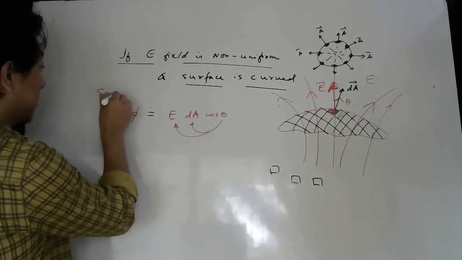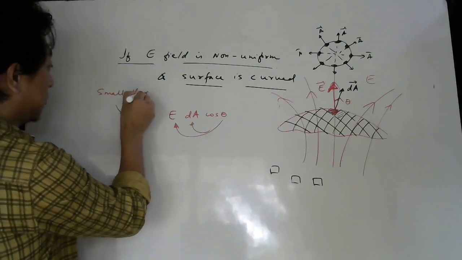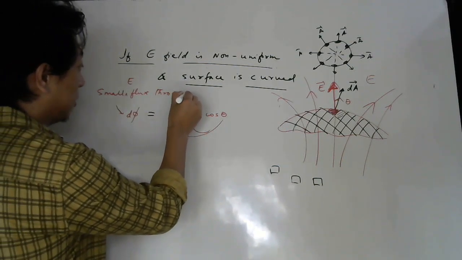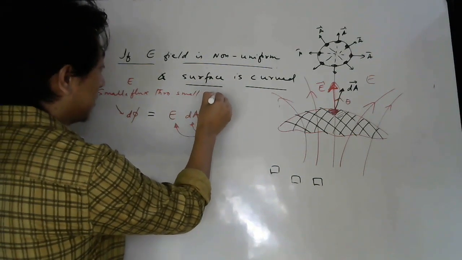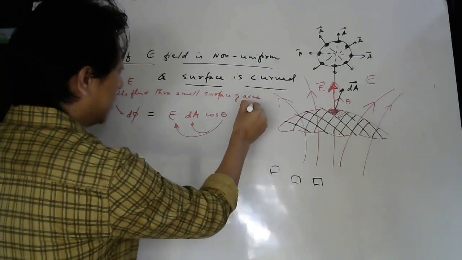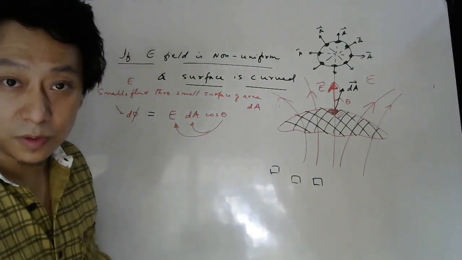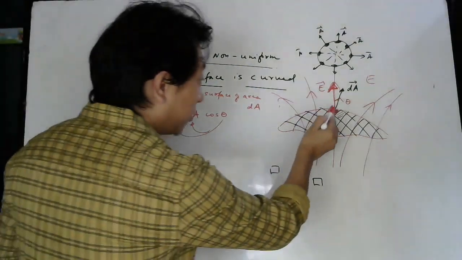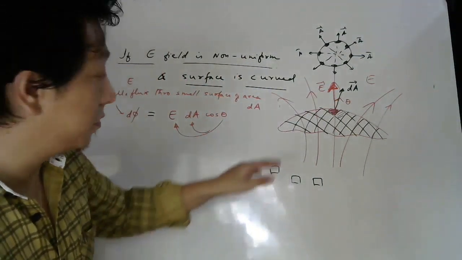Small flux. Which flux? Electric flux through a small surface of area dA. So this d phi represents a small flux through this small part of the surface.